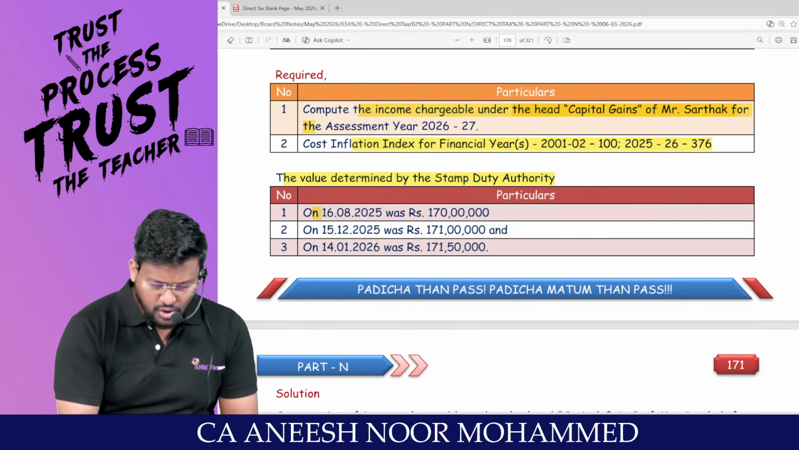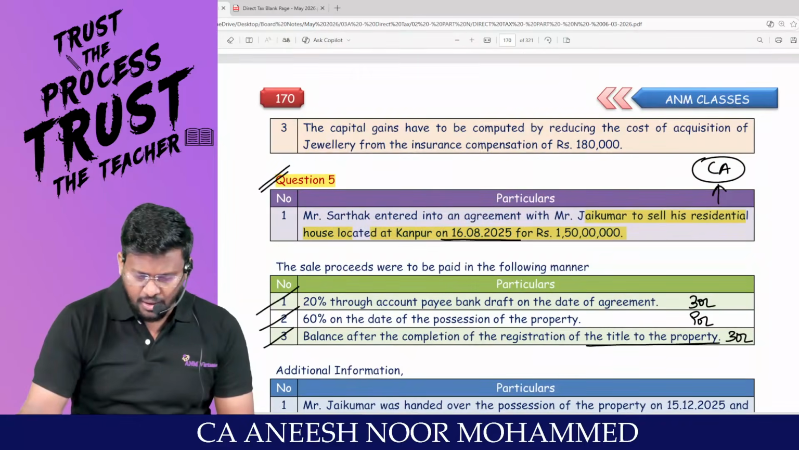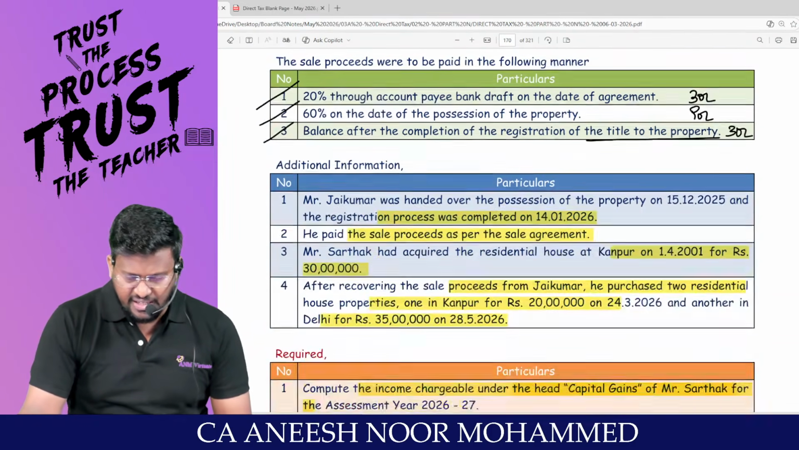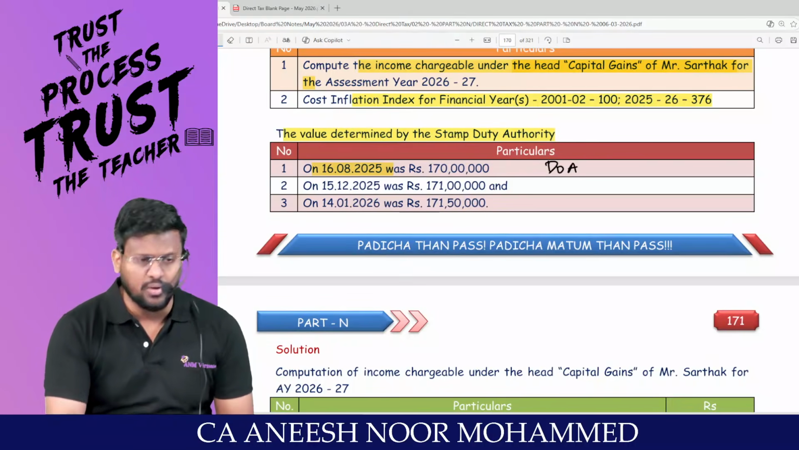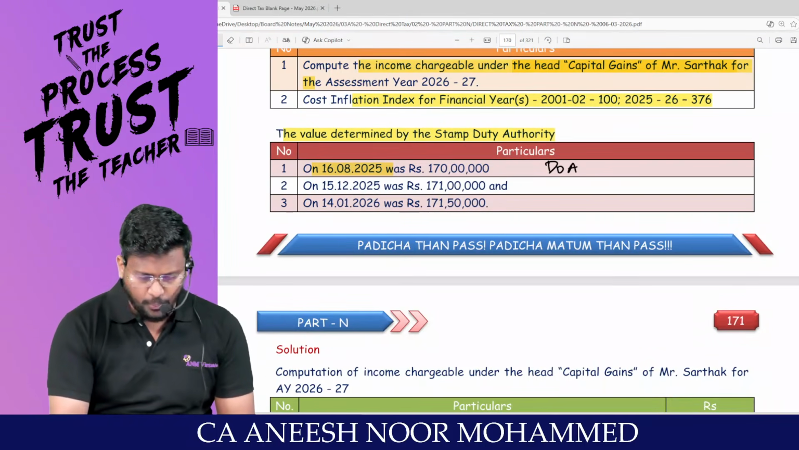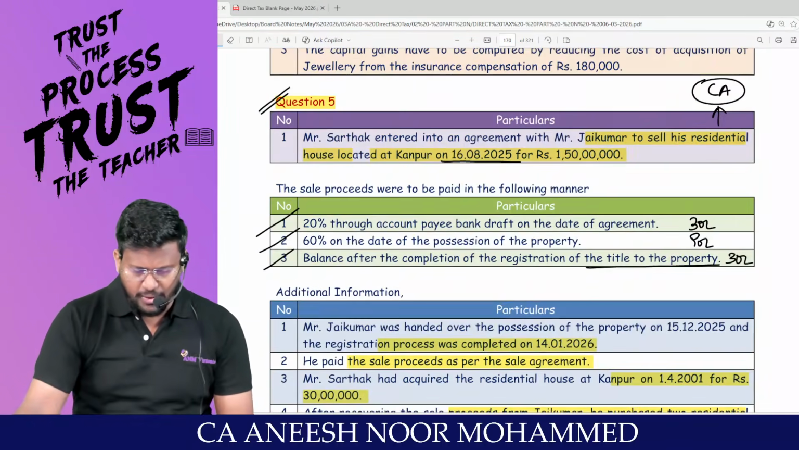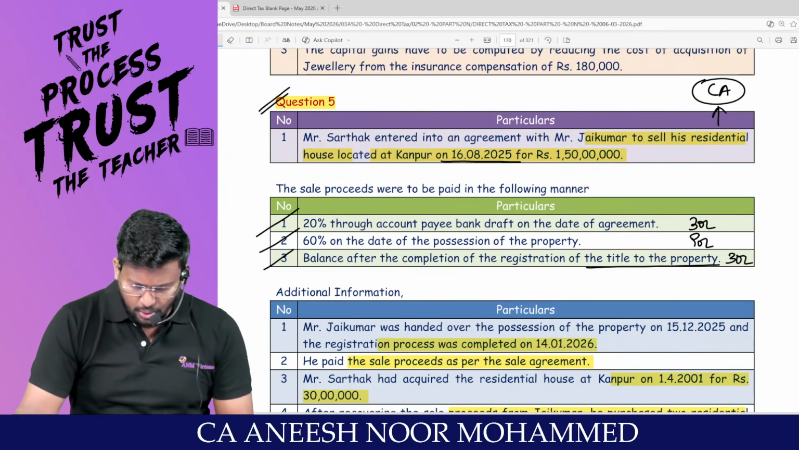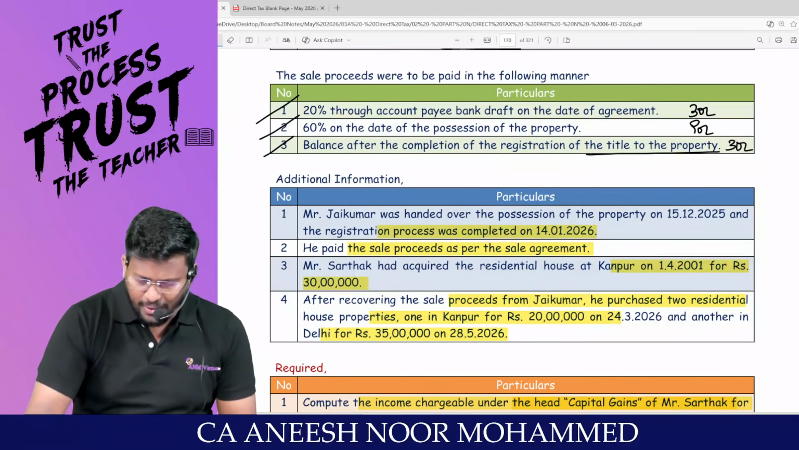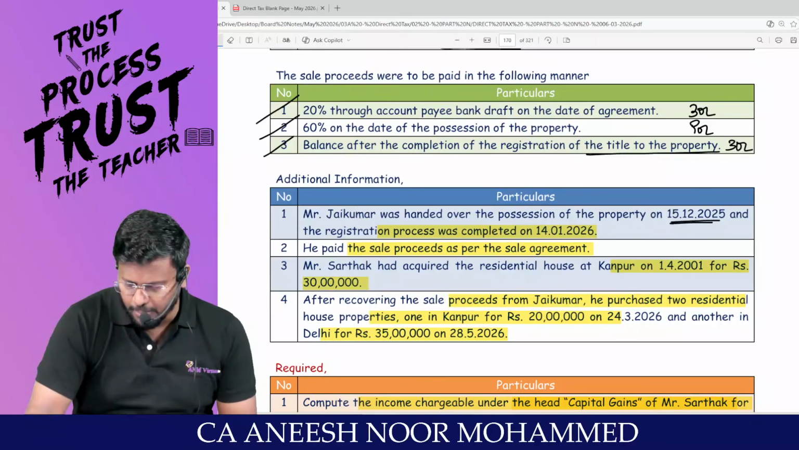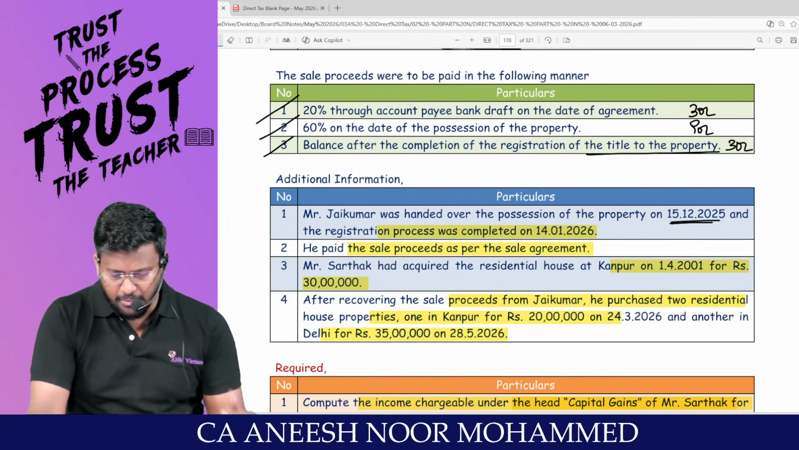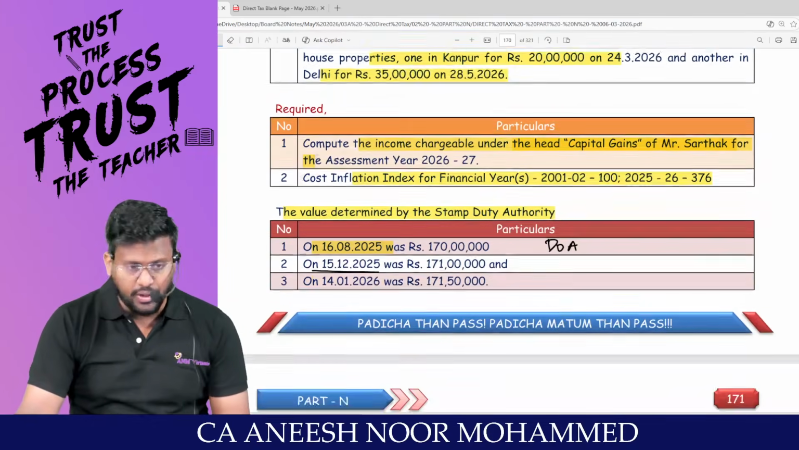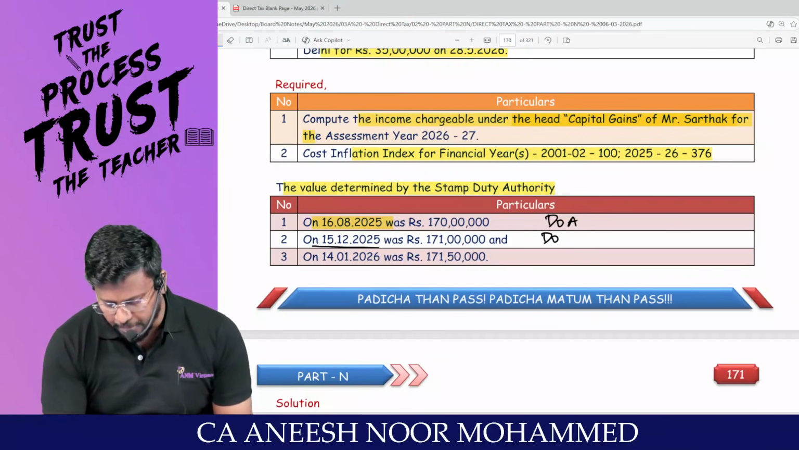My dear lovable students, on 16/8/2025, what is 16/8? 16/8 is the date of agreement. On the date of agreement, 1.7 crores was the stamp duty value. On 15/12/2025, what is the relevance of 15/12/2025? 15/12 is the date of possession of the property. Sir, registration process was completed only on 14/1, right, sir? So this is the date of possession and this is the date of registration.